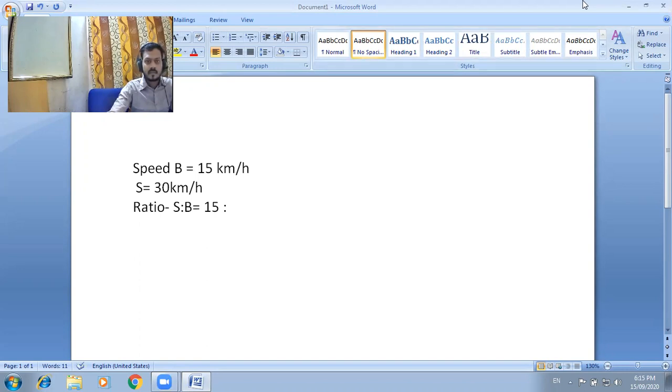After simplification, 15 to 30 becomes 1 to 2. And everyone knows the meaning of 1 to 2: the speed of bicycle is 1 by 2 times the speed of scooter. And we generally know the speed of a bicycle is less than the speed of a scooter. Always the speed of bicycle is less compared to the scooter. So that is our answer.